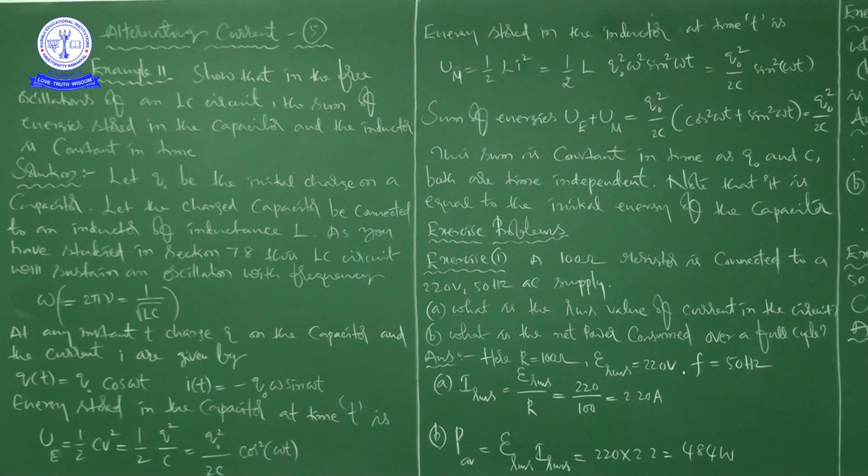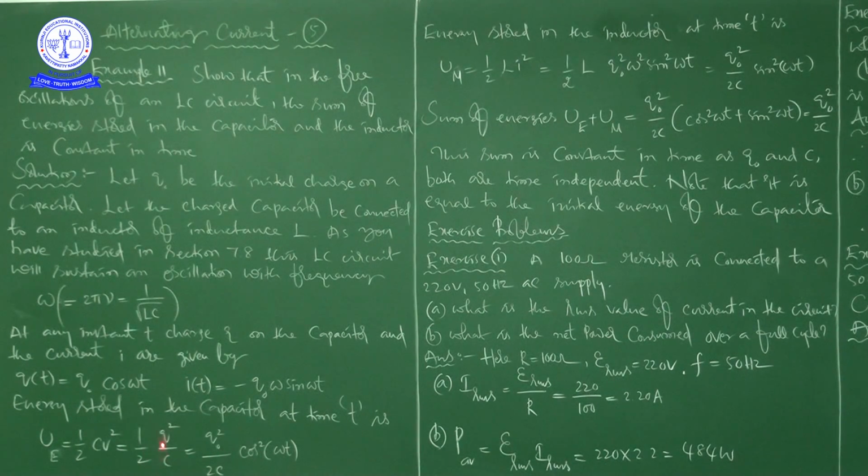Now the energy stored in the capacitor at time t, small t, is UE is equal to half CV square, that is equal to 1 by 2 into Q square by C. This is the formula for energy stored in the capacitor in terms of capacitance and potential difference, and this is the formula in terms of charge and capacitance, that is the only difference, right.